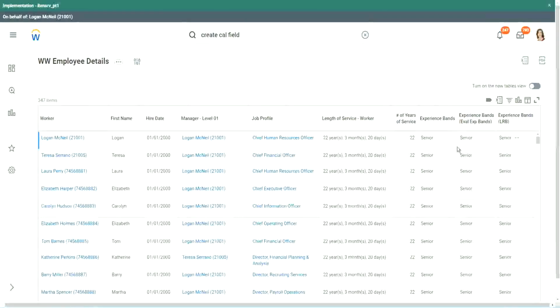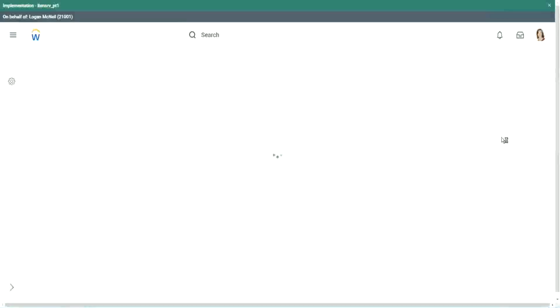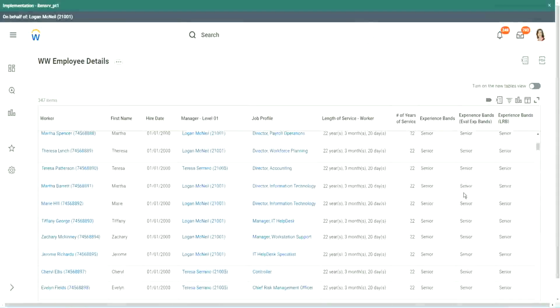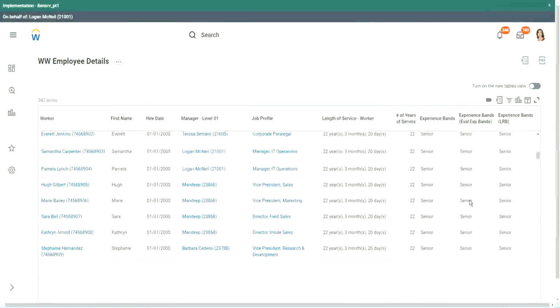Looks the same, right? When we did evaluate expression, it's giving me senior. Evaluate expression band, senior. But an LRB also, same output. So our output was exactly the same. So in this particular case, actually, it did not make much of a difference.